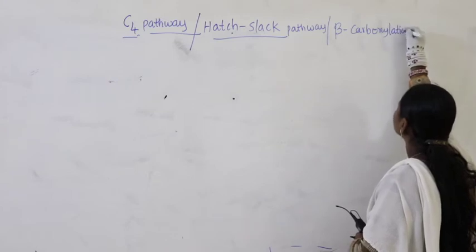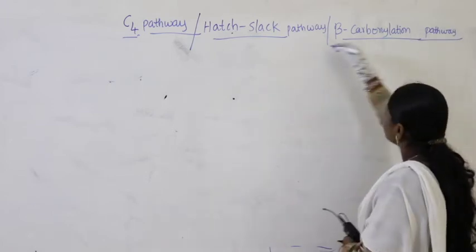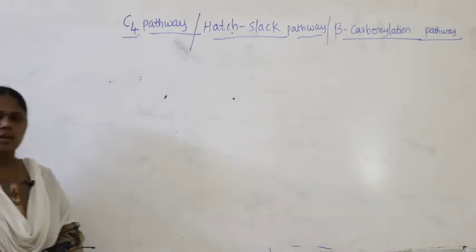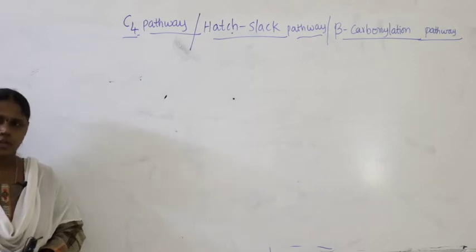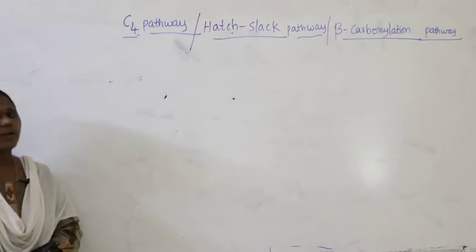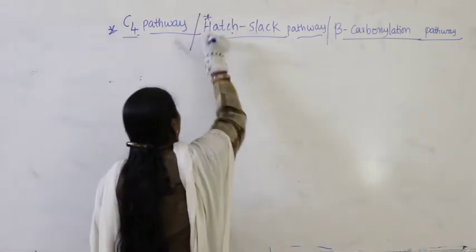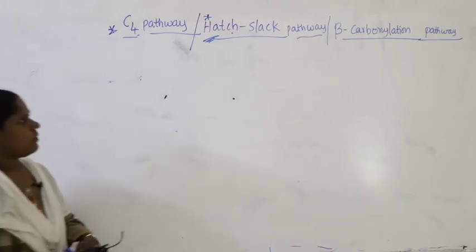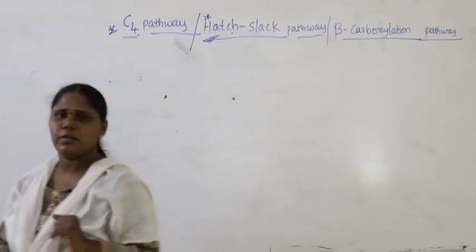We discussed in the last class that the scientists Hatch and Slack proved in sugarcane that the first stable compound is not PGA, it is a dicarboxylic acid, OAA. In some plants malic acid and aspartic acid were studied. As the scientists did good work on this pathway, they gave their names to it as the Hatch and Slack pathway. Similarly, two carboxylations happen here, that is why it is also called beta carboxylation pathway.